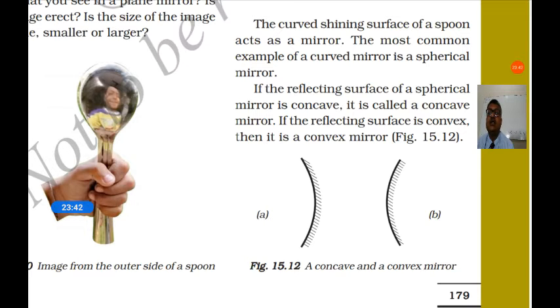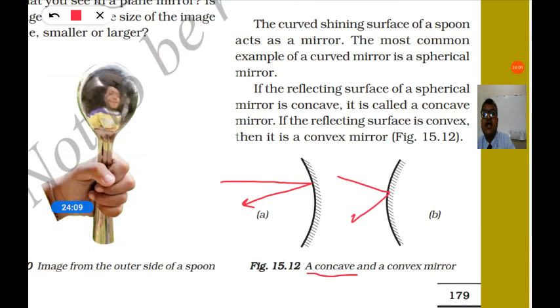The most common example of a curved mirror is a spherical mirror. Curved mirrors are also available in the market and we call them spherical mirrors. If the reflecting surface of a spherical mirror is concave, it is called a concave mirror. So if it is reflecting the light from inside, it is called a concave mirror. If it is reflecting the light from the outer side, it is called a convex mirror.